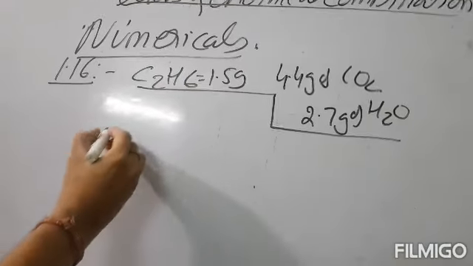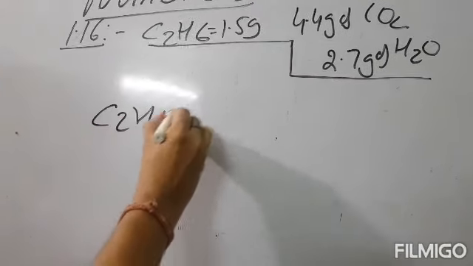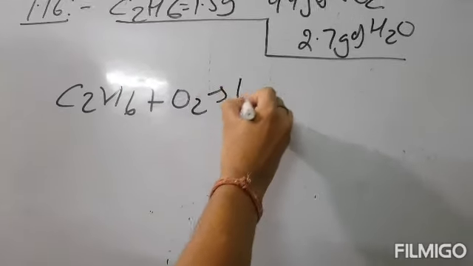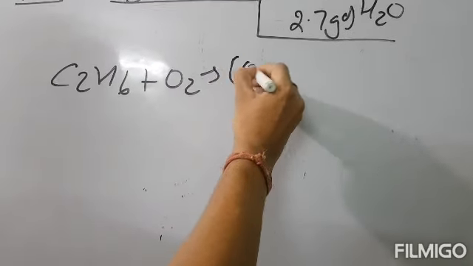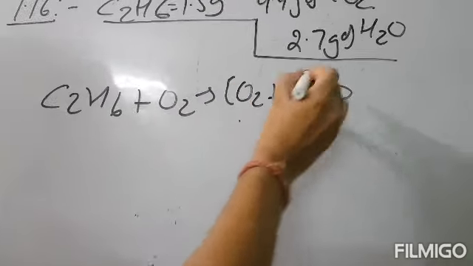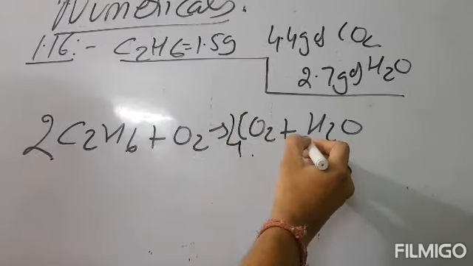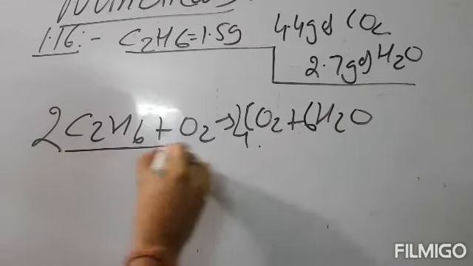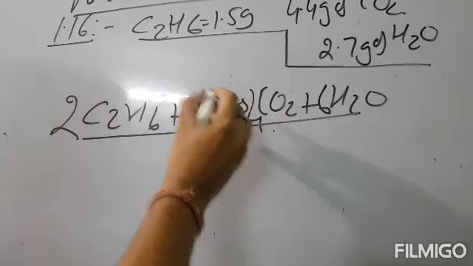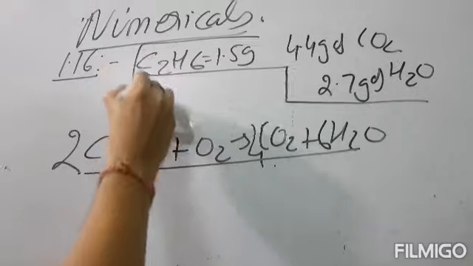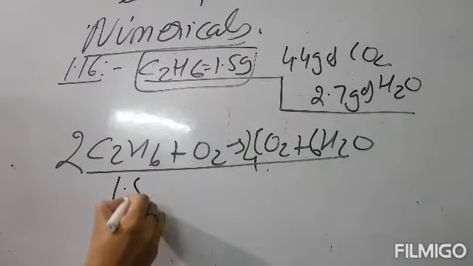So let us first start by writing the equation. C2H6 plus O2 will give you CO2 plus H2O. Balance it: 2, 4 and here is 6. So now our equation is balanced. And in the question, 1.5 gram of ethane is given.